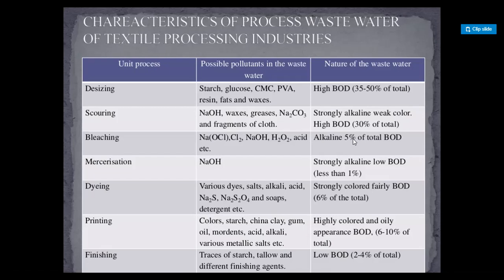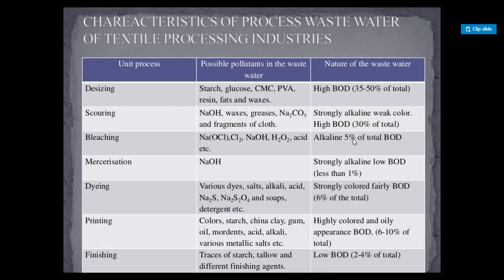In printing, possible pollutants in the wastewater are colors, starch, china clay, gum, oil, mordant, acid, alkali, various metallic salts, etc. Nature of the wastewater: highly colored and oily appearance, biological oxygen demand 6 to 10% of total.